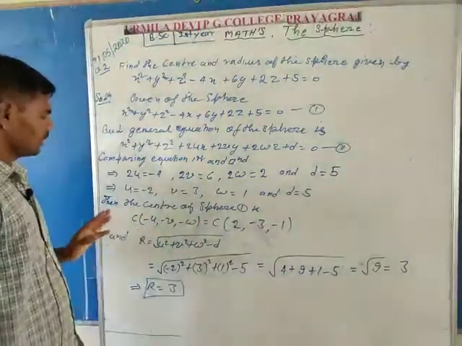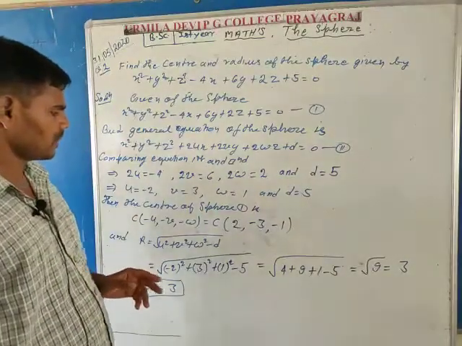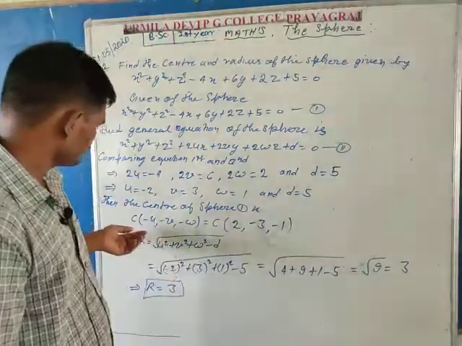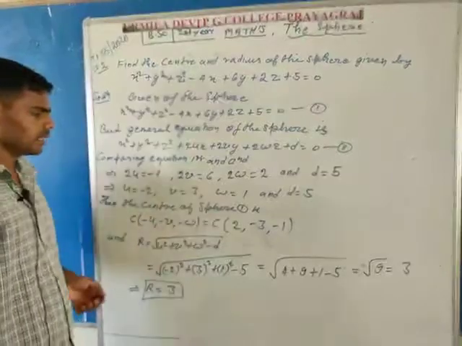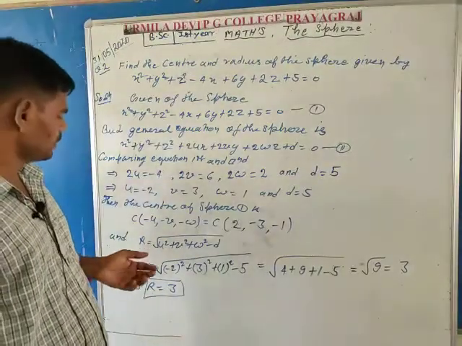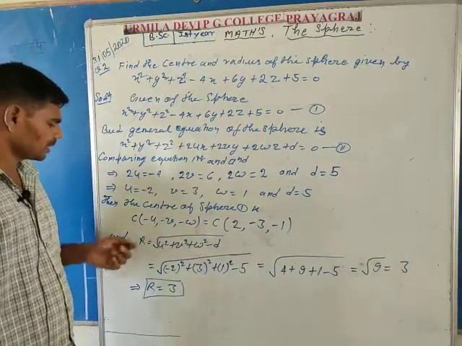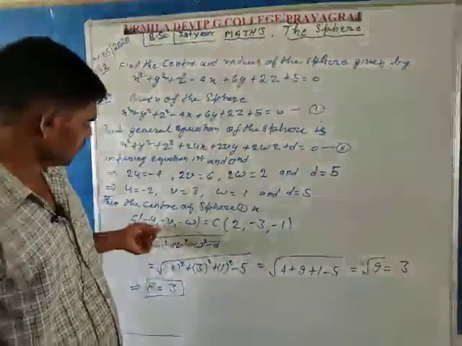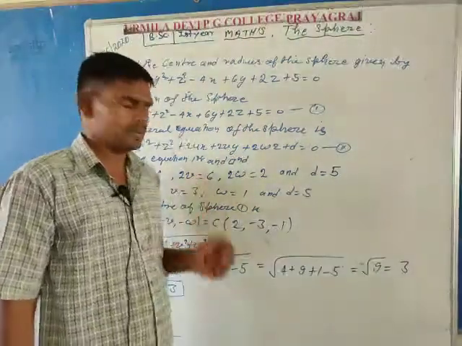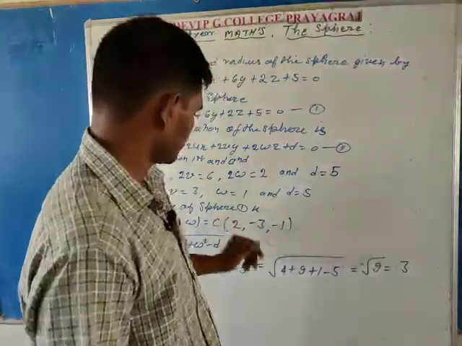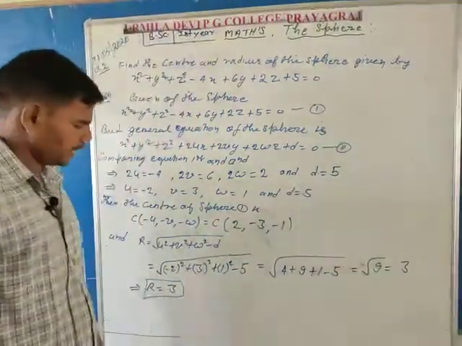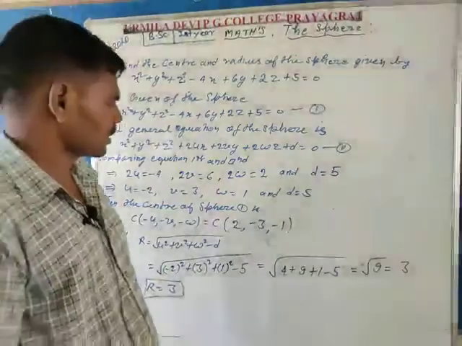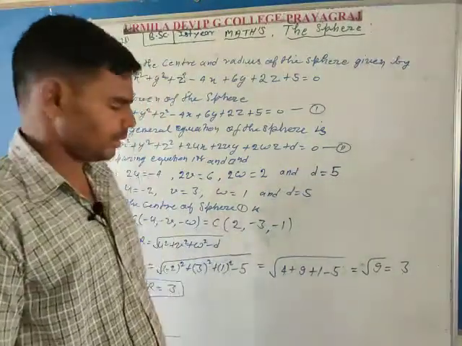These values are put into the coordinates of the center, which is already known. Suppose that C is the center of the given sphere, then the coordinates of the center are minus u, minus v, minus w, and putting the values of u, v, w from above, the coordinates are (2, minus 3, minus 1).